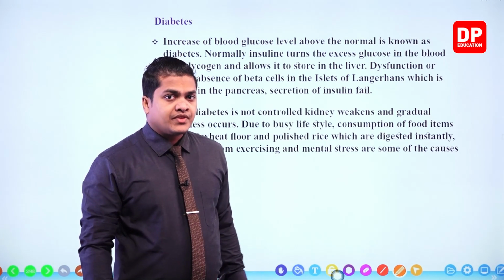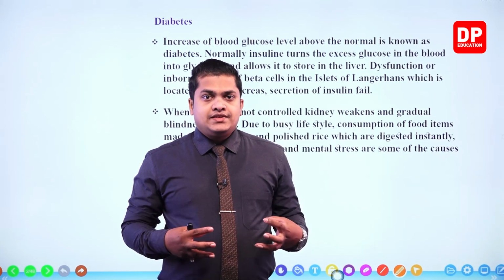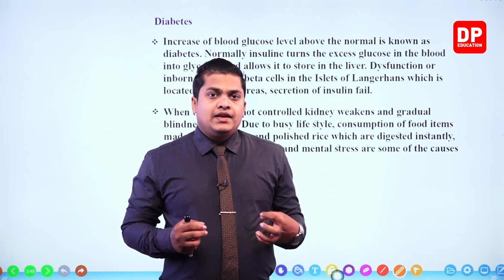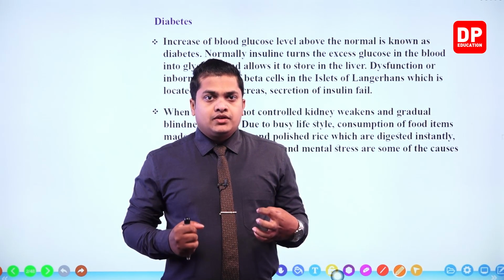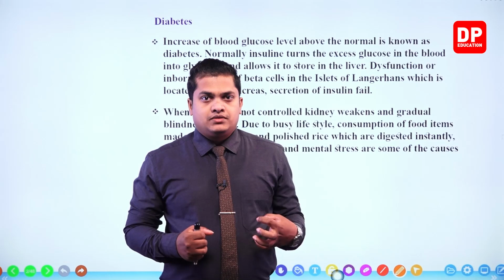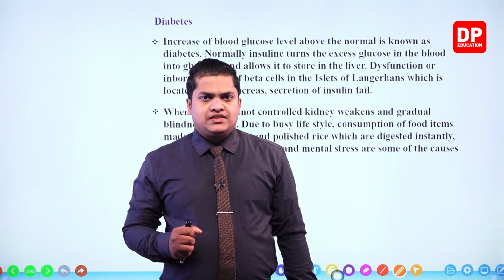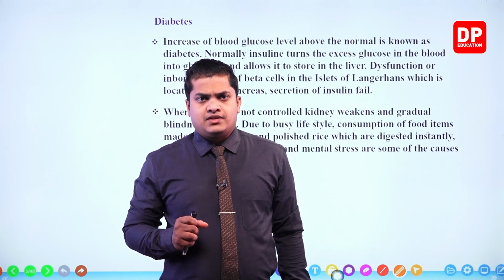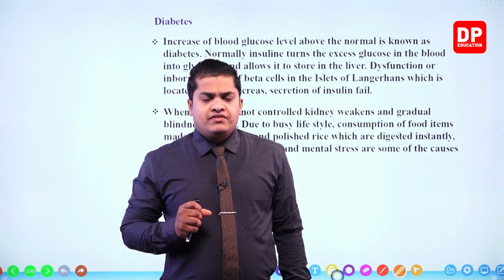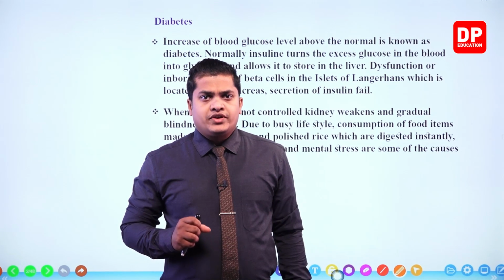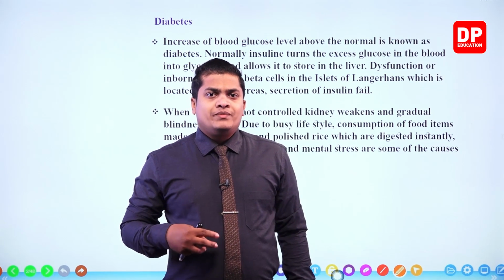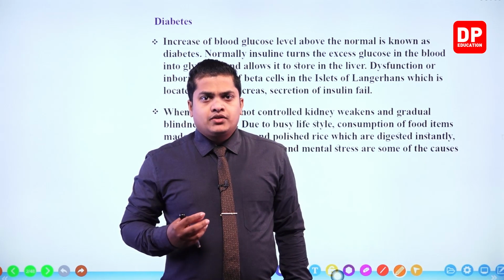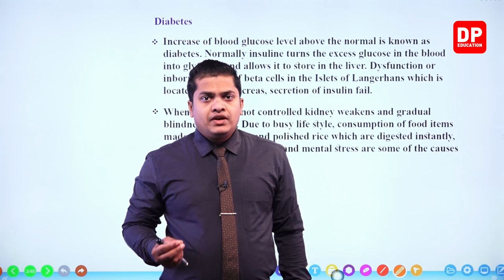So my dear children, you know that diabetes is a condition caused mainly because of an increase in the blood glucose level, right? I think you have learned about diabetes when we were discussing the biological systems lesson, how it is caused. Mainly diabetes is caused because of the increase of blood glucose level above the normal level.